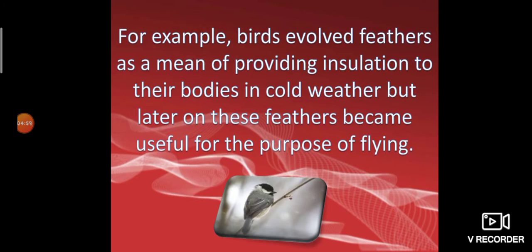For example, birds evolved feathers as a means of providing insulation to their body in cold weather. But later on these feathers became useful for the purpose of flying. So when the feathers were first produced in birds, their function was not for flying. Their function was to provide insulation, that is, to provide warmth to their body in cold conditions. But as time passed, the feathers became useful for flying.